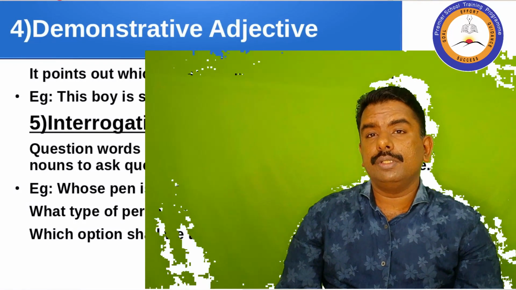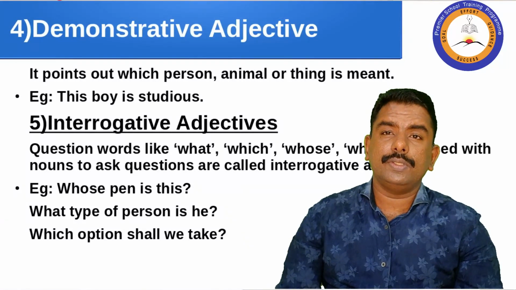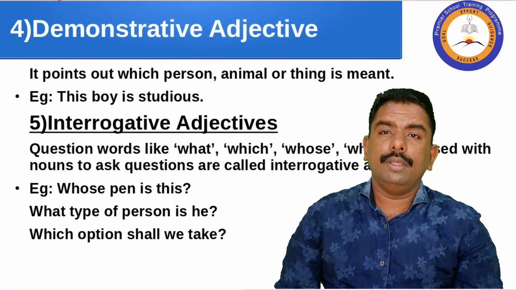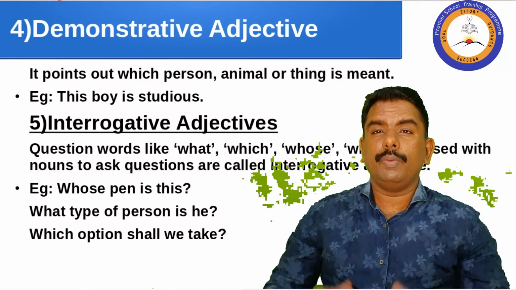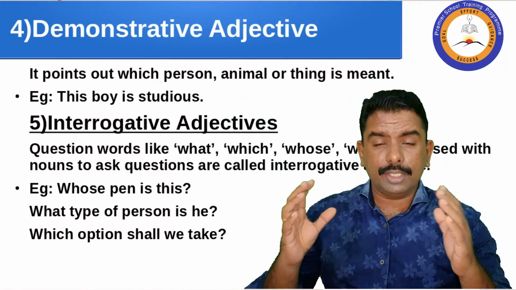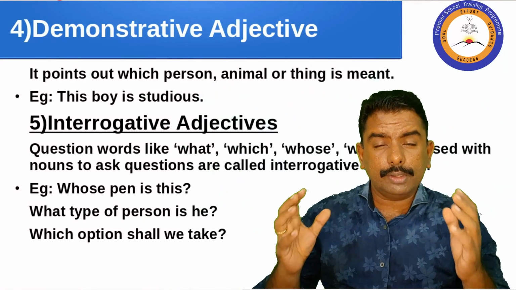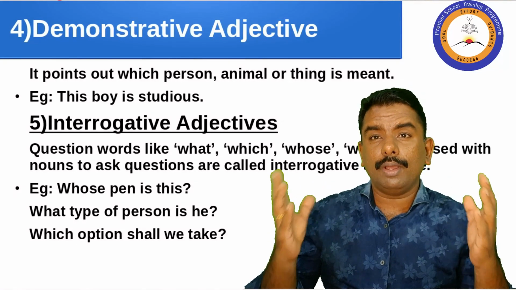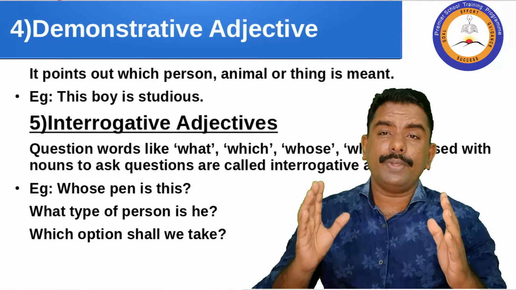In English, if you want to ask questions, you have to be very careful and study the question form. I think you know the question forms. The question forms are question word plus auxiliary verb plus subject plus verb. This is the form of question.